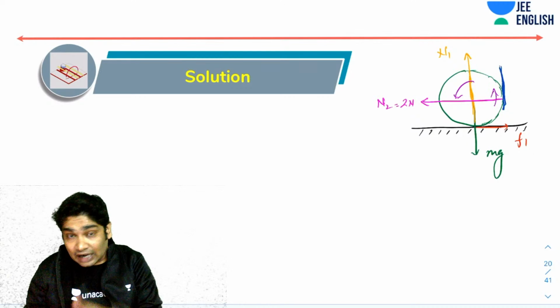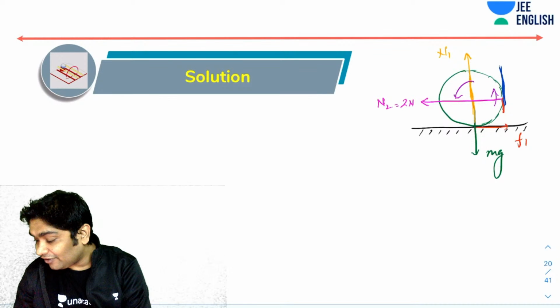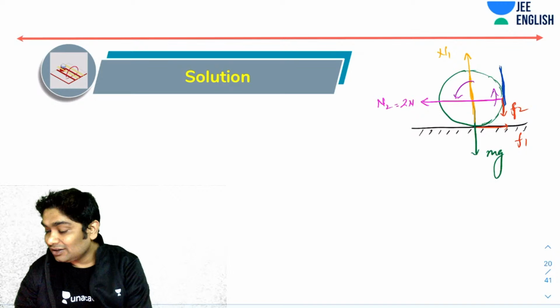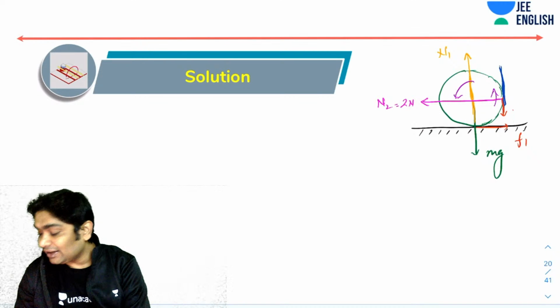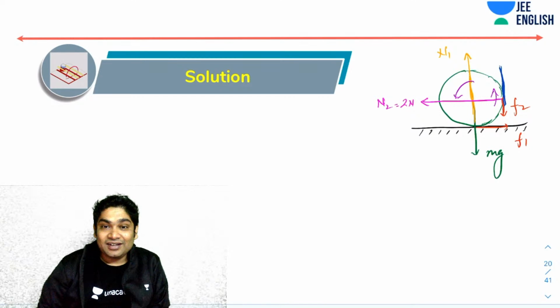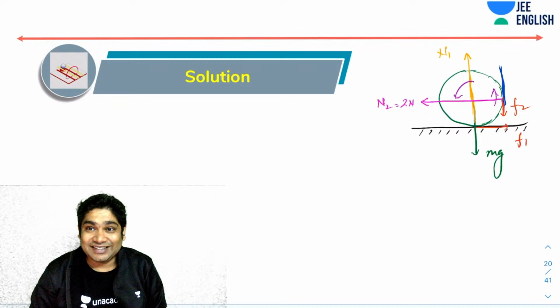So you would have had a downward friction F2. It doesn't really matter. Even if I took it upward, I would have gotten a negative value, so I can still judge the direction. That would have taken care of things in any case.